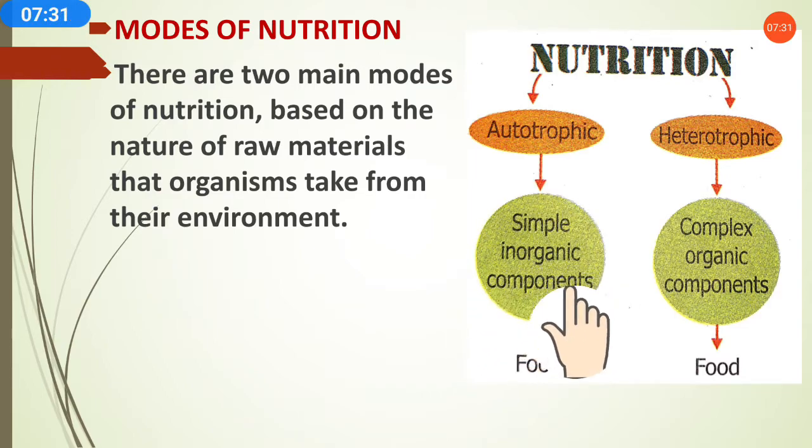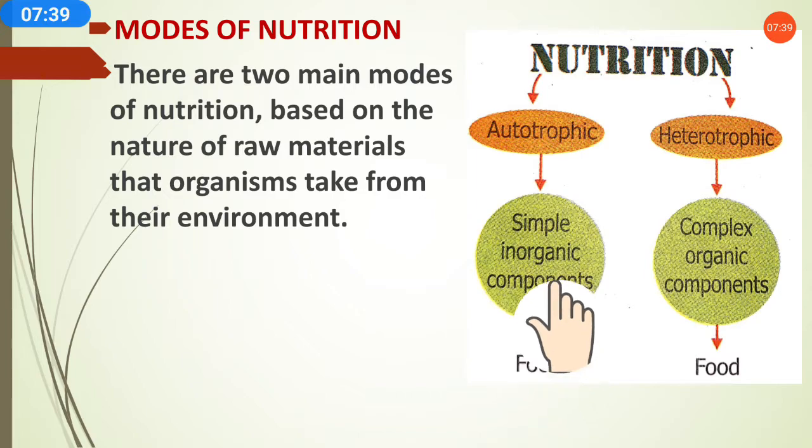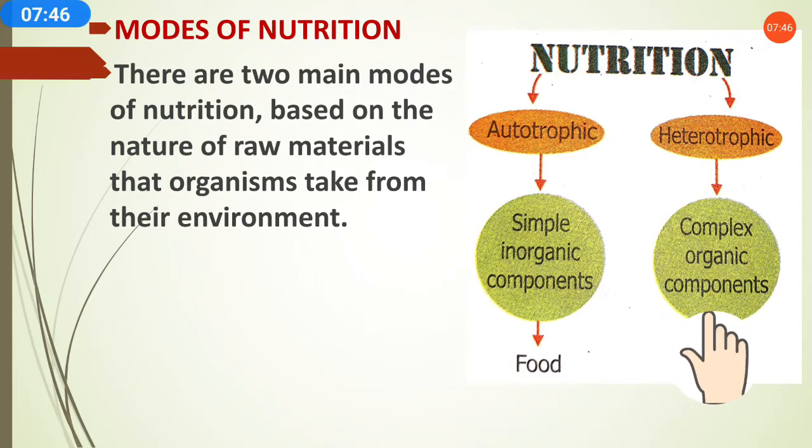So just remember that for the autotrophic mode of nutrition, simple inorganic components will be there, and for the heterotrophic mode of nutrition, complex organic components will be there. We will discuss in detail, so you will get it more clearly.